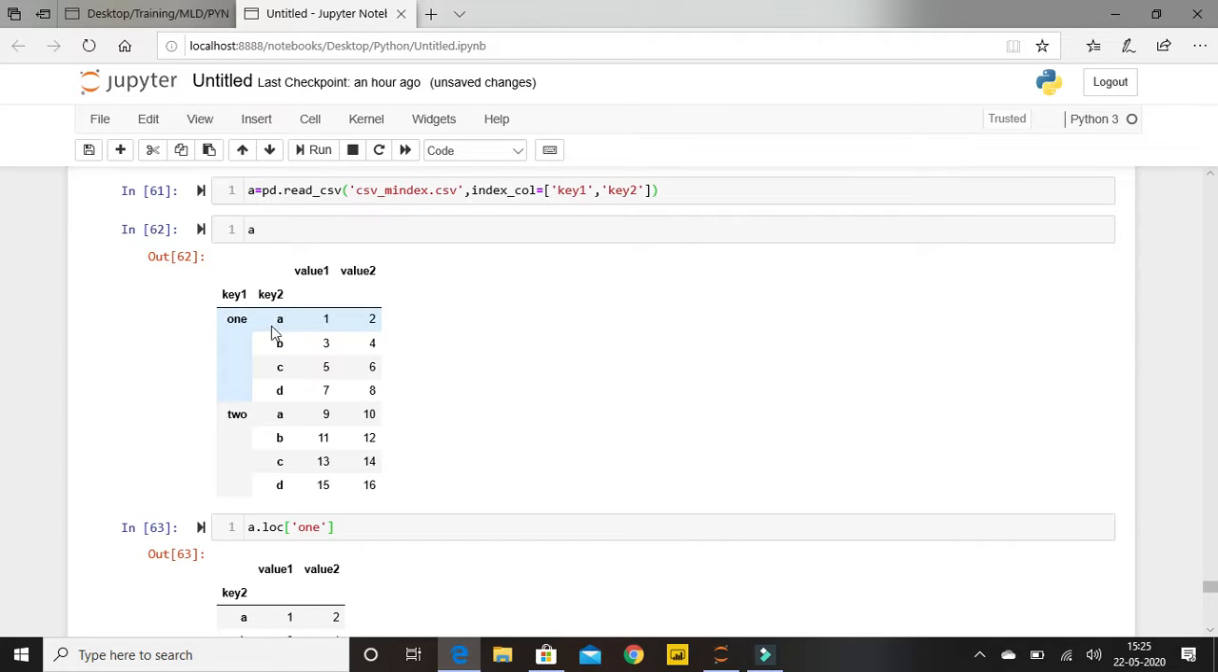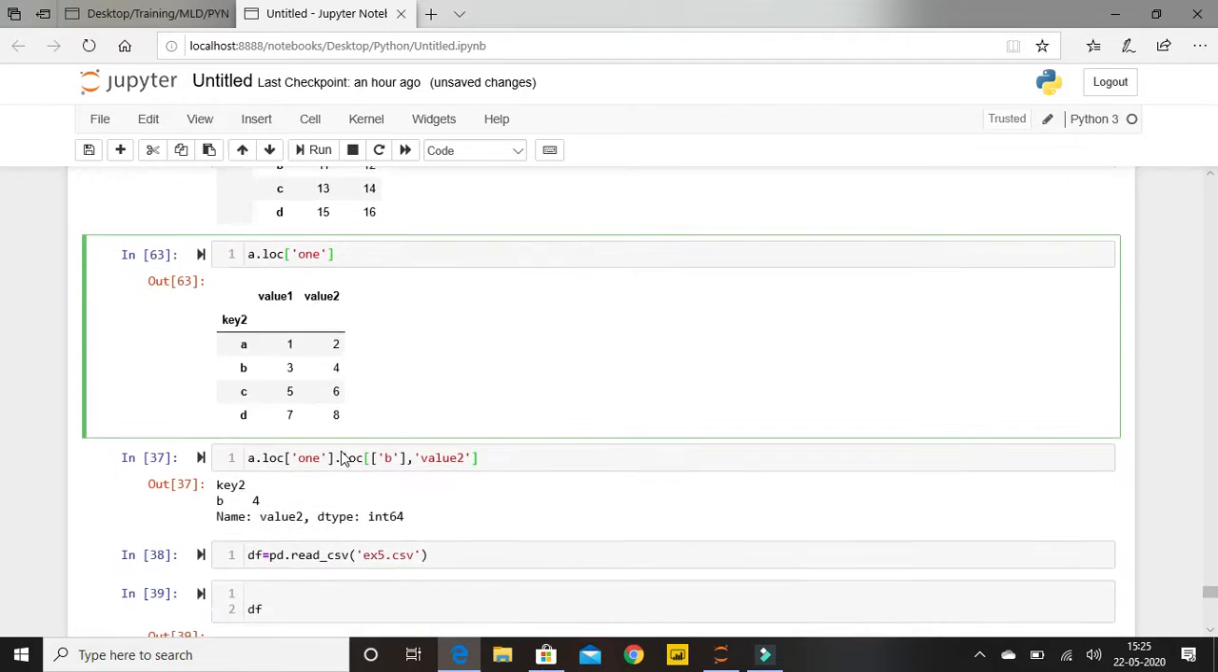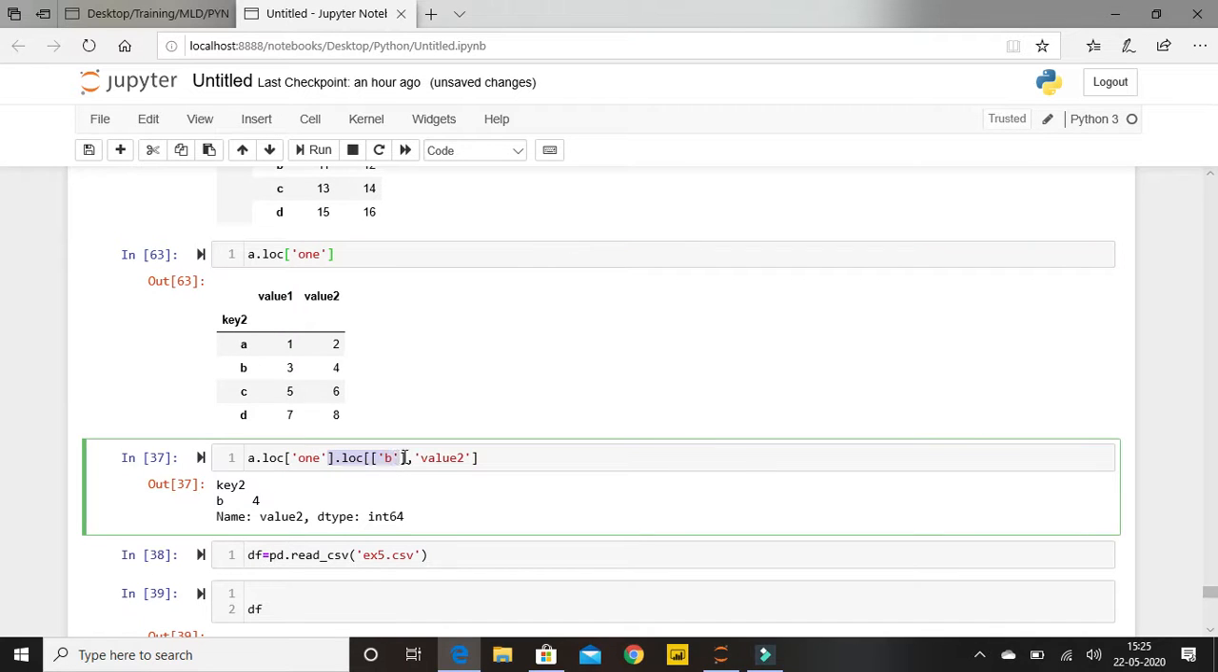Inside key 2 we need to go to a, then we need to go to value 2. For now, in this In 63 cell, I have got to my key 1. Now I need to go to key 2, that is a. So I have to use this dot loc function again to go into my nested, or you can say multi-indexing. This is nothing but multi-indexing.